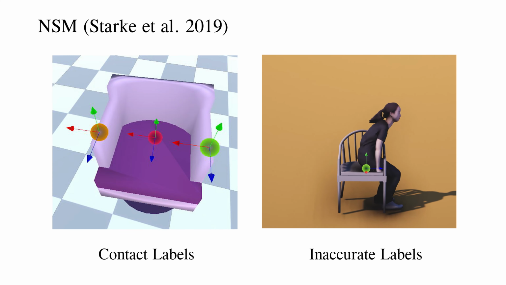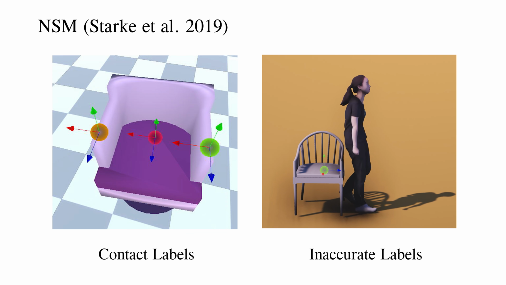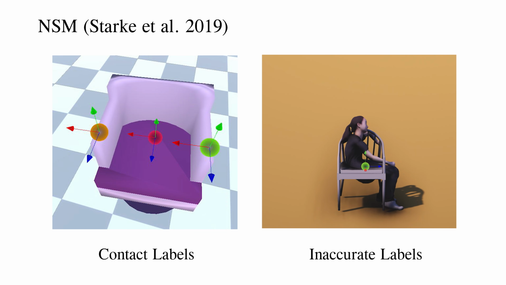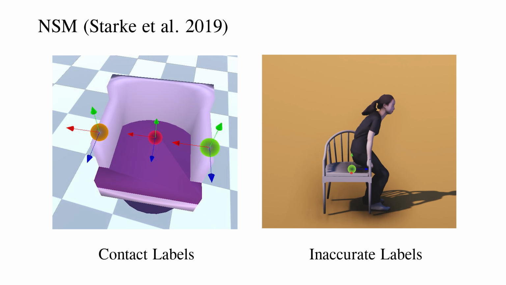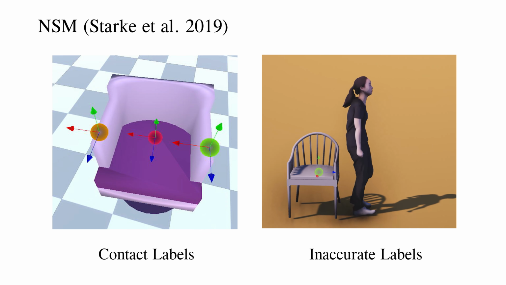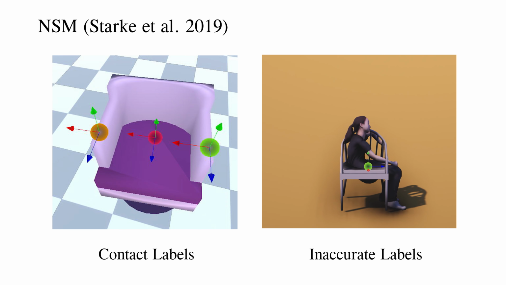Neural state machine is a related work which focuses on human-scene interaction. To generate seating motion on a new chair during inference, it requires annotations such as joint contact labels and seating orientation. The video on the right shows that if the orientation is wrongly labeled, neural state machine generates a seating motion that disregards the chair geometry.